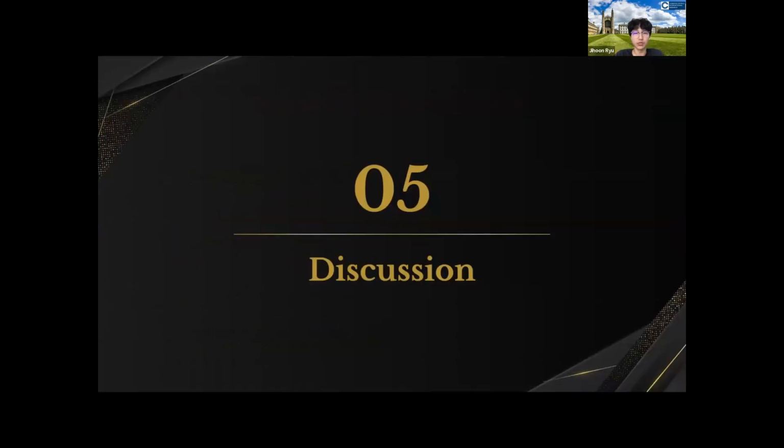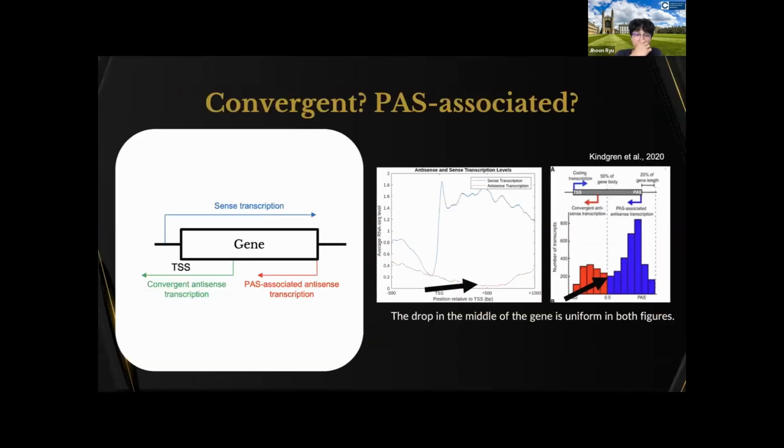And now the discussion of the results. So first, did I explore convergent antisense transcription or PAS-associated antisense transcription? And the answer is I looked at both, because I looked at the antisense transcription levels throughout the gene, and also before the TSS. As you can see, convergent antisense transcription goes over the TSS, and the red line in the middle plot extends beyond the TSS as well. And also, the graph on the right, produced by Kingren et al. in 2020, showed a drop compared to sense transcription levels.